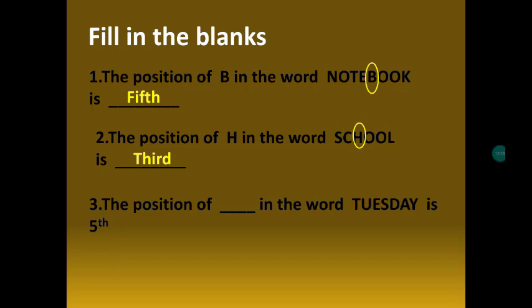Now third one: the position of dash in the word Tuesday is fifth. Here we have to answer with a letter. Here we have to find which letter in the word Tuesday is in the fifth position. In Tuesday, we have to find the letter in the fifth position. So T is the first position, U is second, E is third, S is fourth, and D is fifth. So our answer is D.